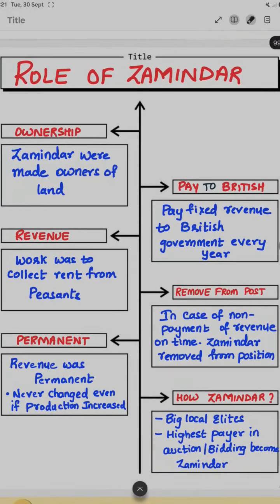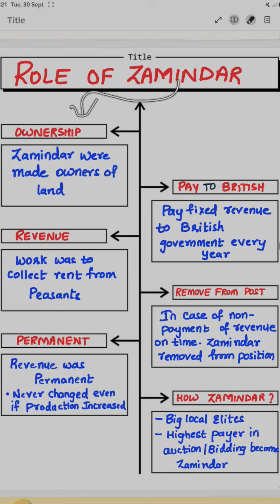So what is the role of the Zamindar? So what is this system exactly? Here the Zamindar has the ownership of the land, where Zamindars were made the owners of the land. And the Zamindars have to pay a fixed revenue to the British government every year.